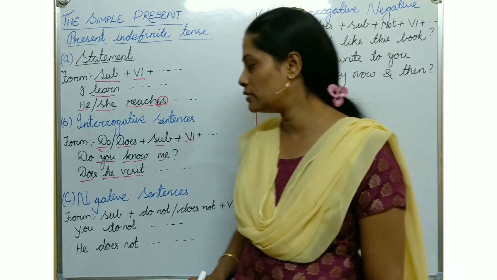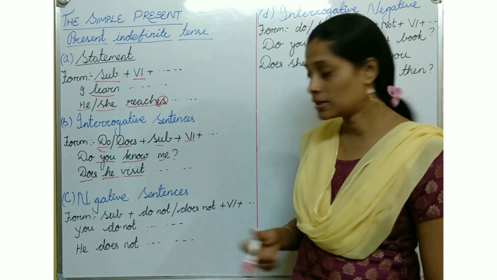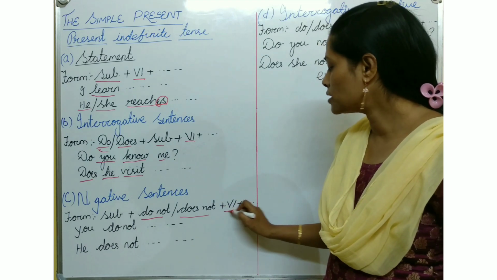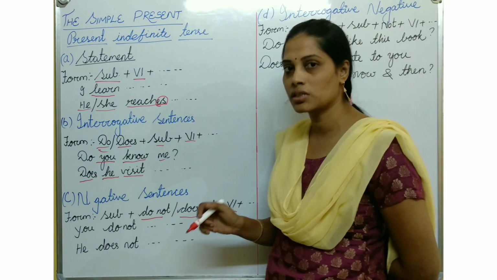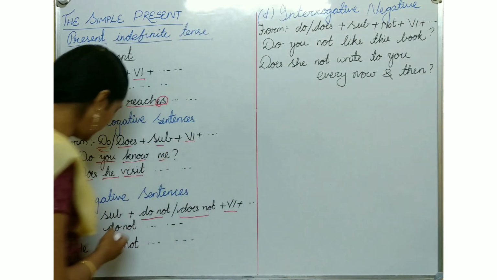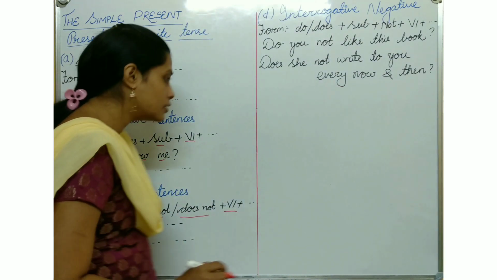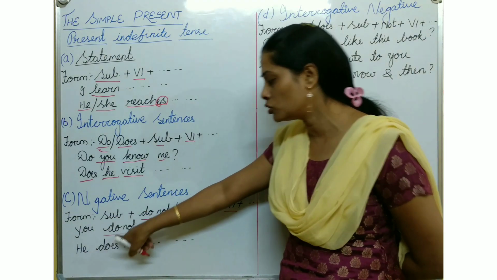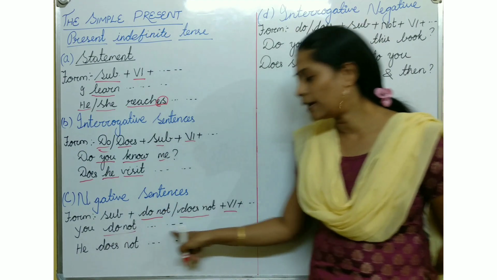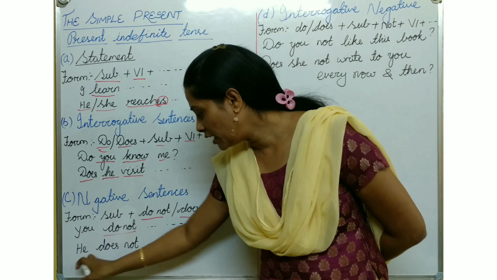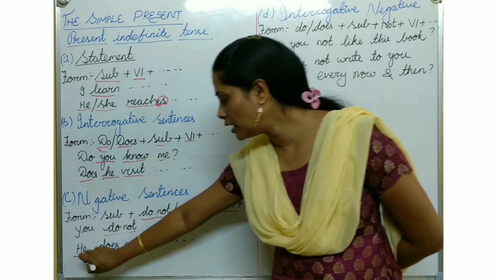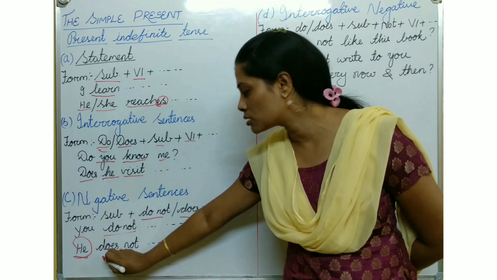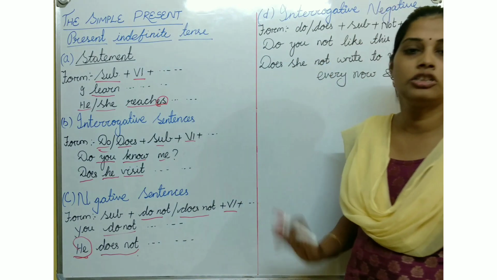Now next we will see the negative sentence. The negative sentence form is subject plus do not or does not plus V1 form, and continue with the statement. Next we will see the examples. You don't, which means we do not. Over here I wrote you don't, and continue your statement. Then he doesn't. He is the third person singular, so doesn't, and you can continue your statement.